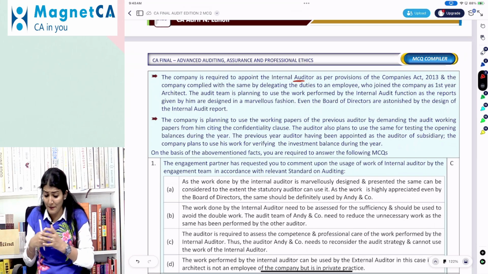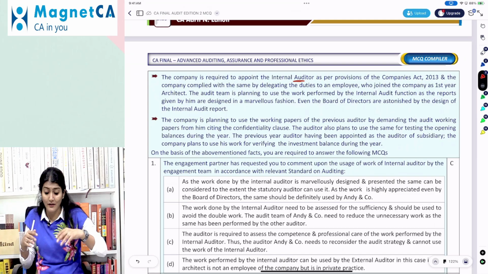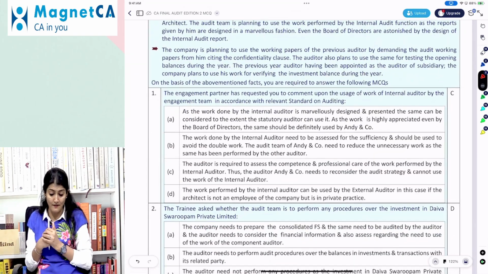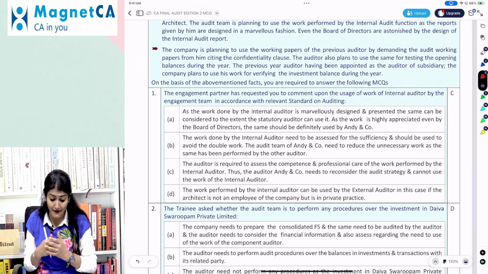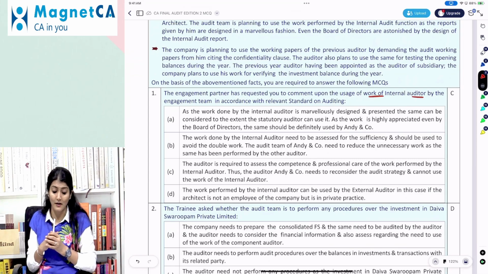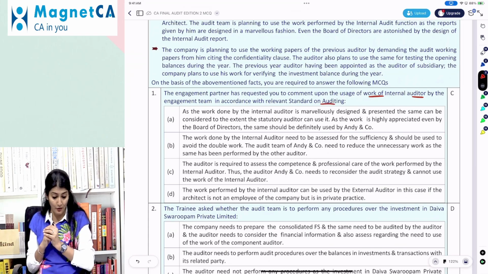Previous auditor having been appointed as the auditor of subsidiary, the company plans to use his work for verifying the investment balance during the year. On the basis of the above, answer the question. Engagement partner has requested you to comment upon the usage of the work of the internal auditor by the engagement team in accordance with the relevant standard on auditing.